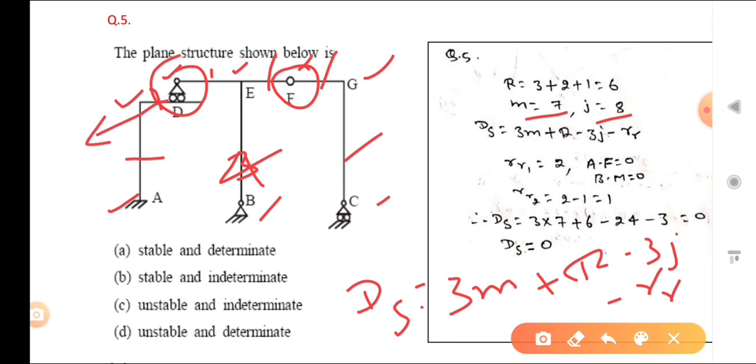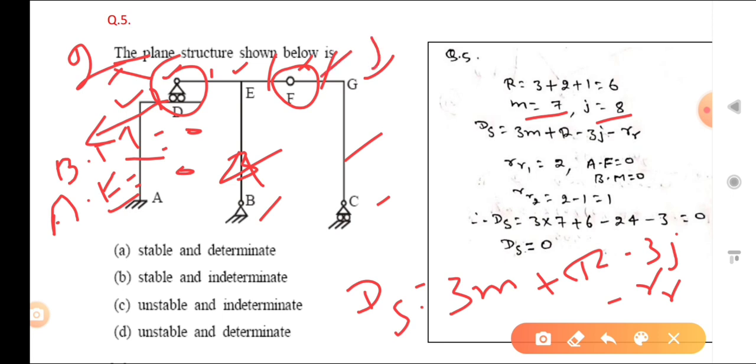So here what is the release reaction? Here you can see the bending moment is 0. Bending moment is equal to 0. Also you can get axial force is 0. So at that joint, how many r' are there? 2, and then at that point m' is 2 minus 1, which is equal to 1. So how many in total? 2 plus 1, 3 is there. So r' is equal to 3. Now you can put all these values.